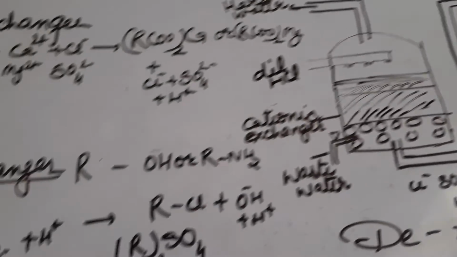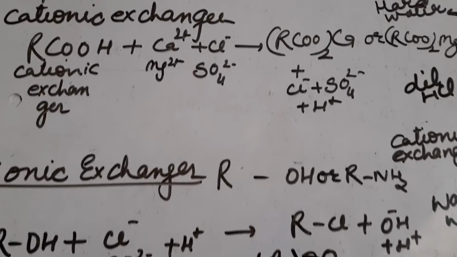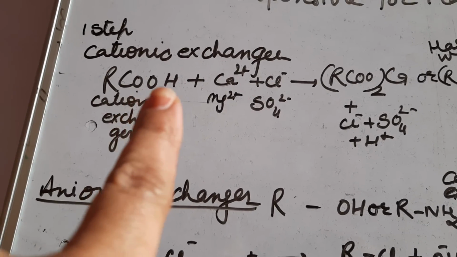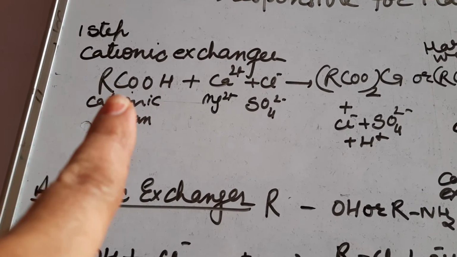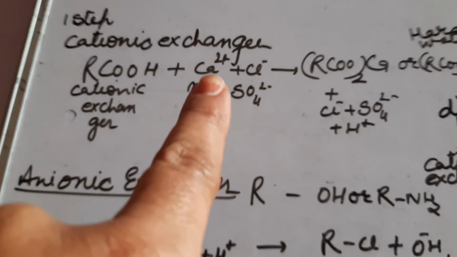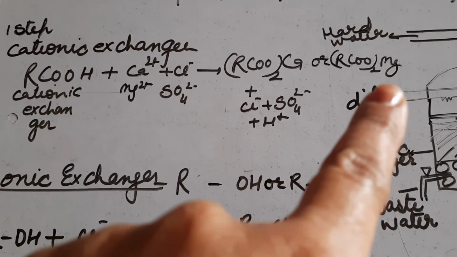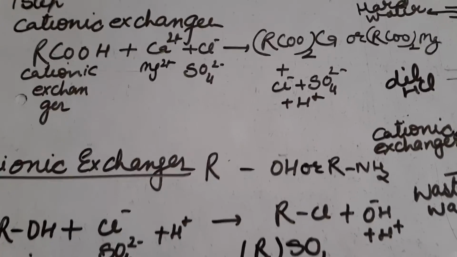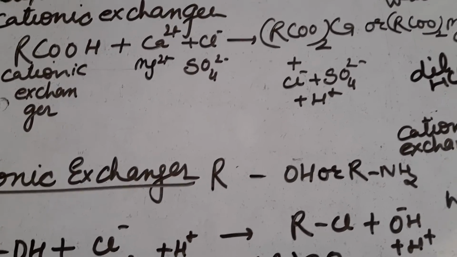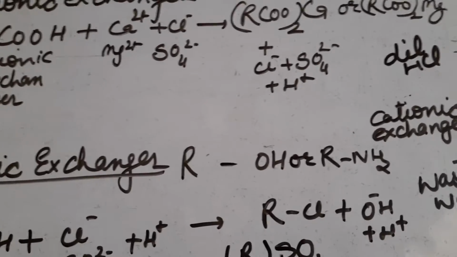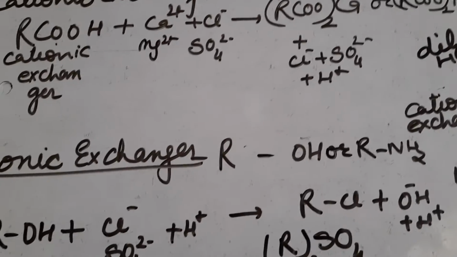Now comes the reactions. This is your cationic exchanger. This is your acidic group attached with this big R group frame, and here it replaces its H ion with calcium and magnesium, and we get this one. Now the water comes after exchanging calcium and magnesium with the H ion of the acid. Now the water contains sulfate and chloride ion and H ion.